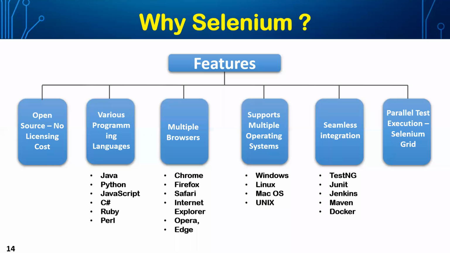Just as Java became platform independent and came into the market as a powerful programming language over C, because of its most powerful characteristic, platform independence, Selenium also follows the same path. It is just open source, available wherever there is internet.